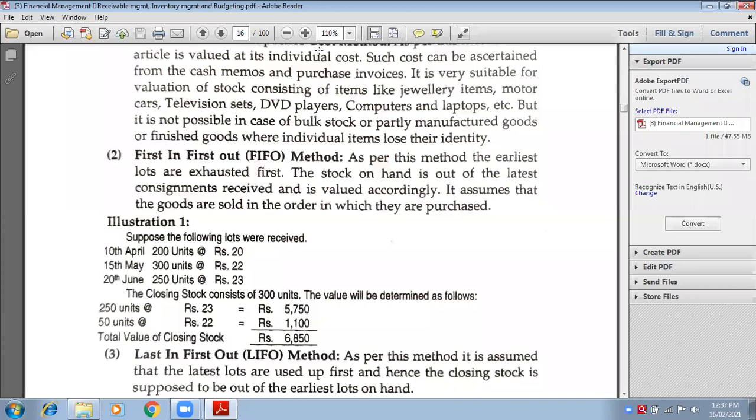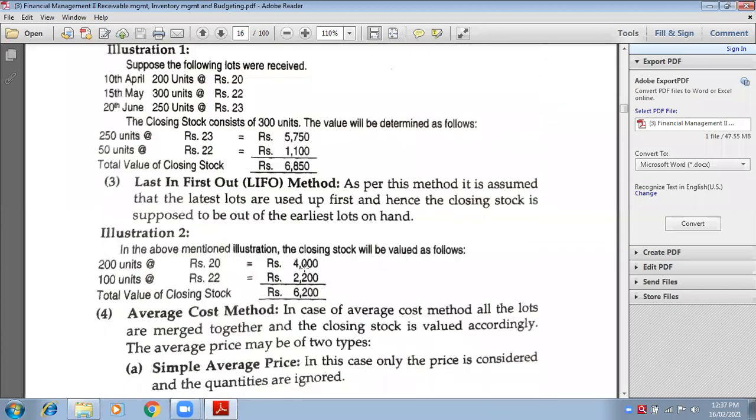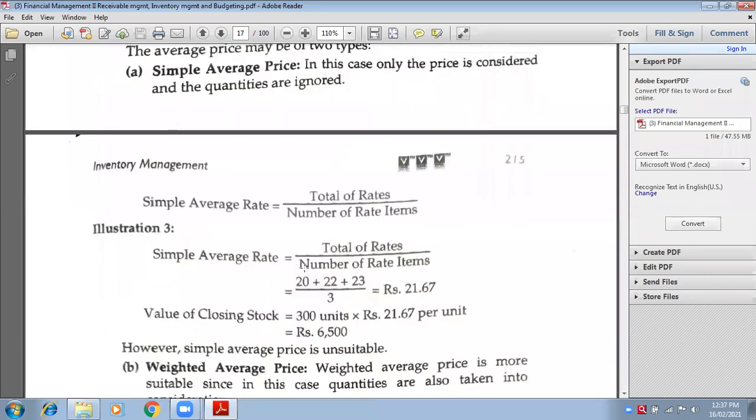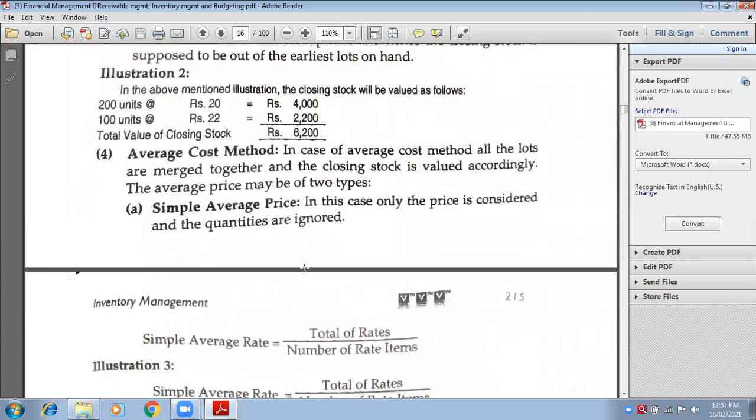Come on, tell me yes or no. Yes, ma'am. Okay, so that was FIFO and LIFO. But let me tell you, the LIFO method is not in your syllabus now because it is no more used in the market. Now, average cost method.